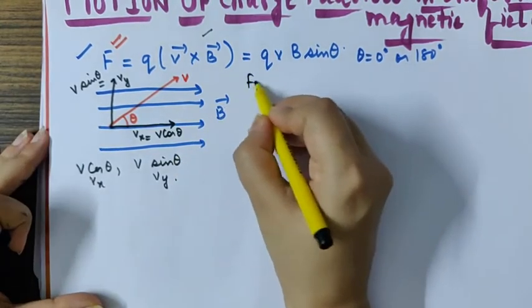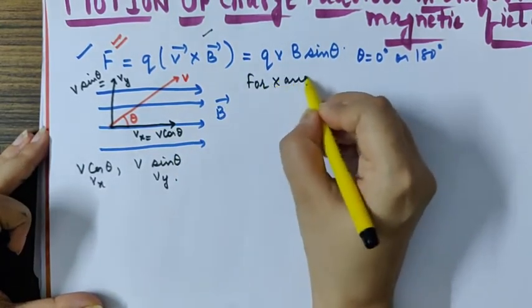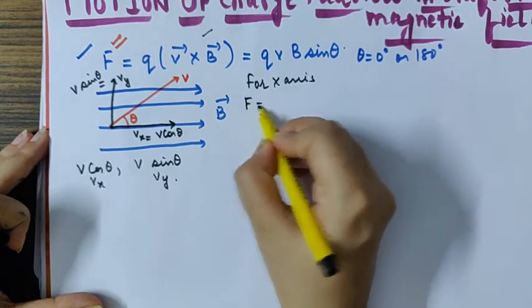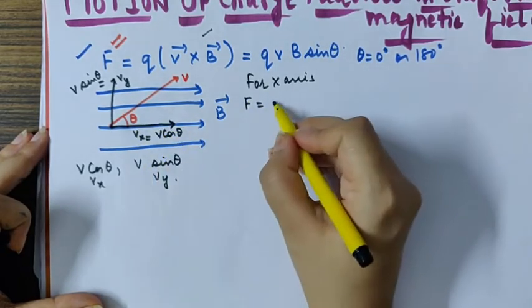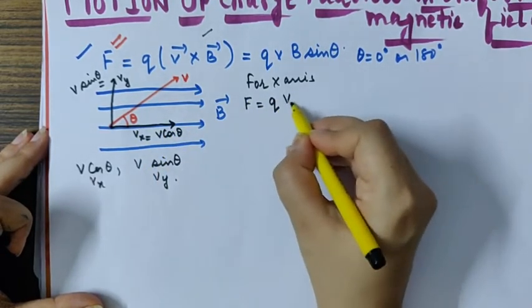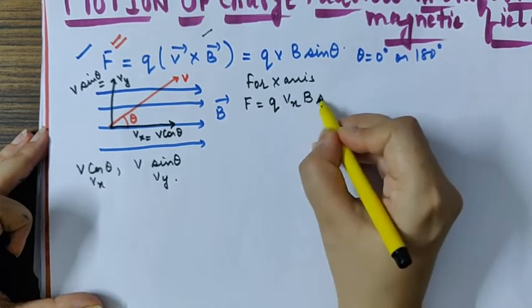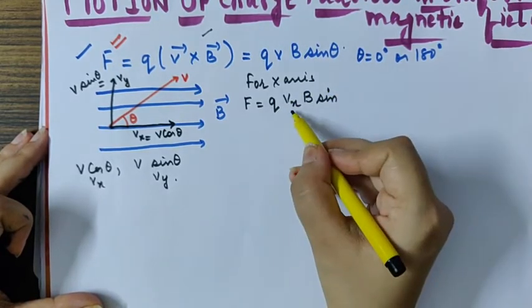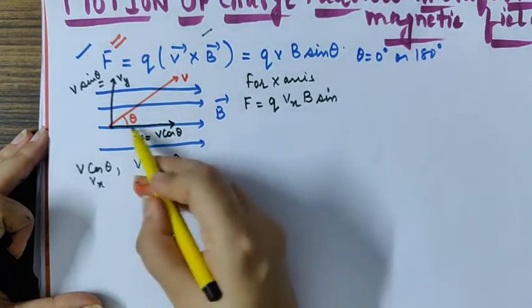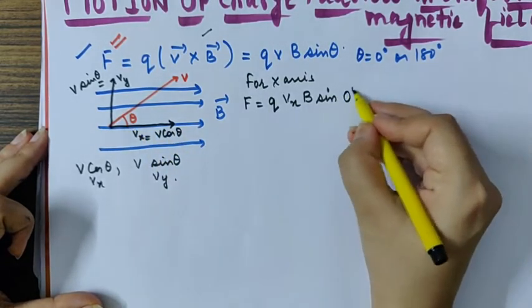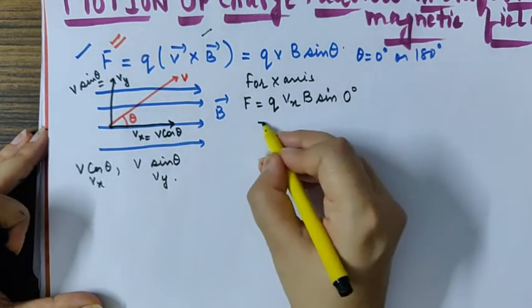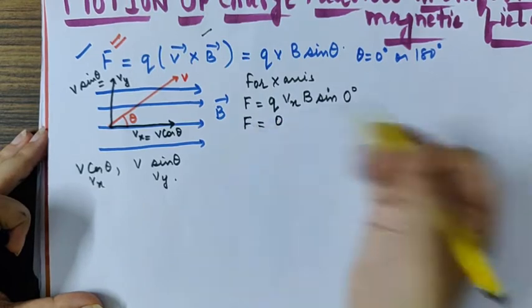So you will write, for the x-axis, the force experienced by velocity vx will be given as q vx B sine of the angle between them. Now you can clearly see vx and B, the angle between them is 0 degree because they are parallel. That means the force experienced is 0.